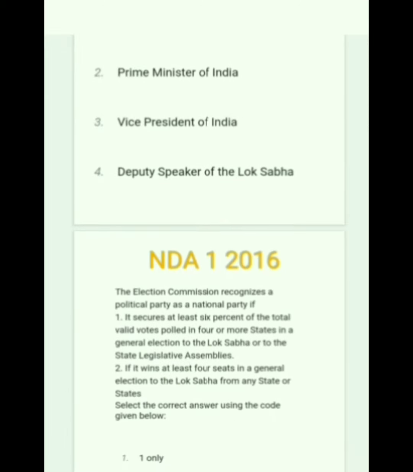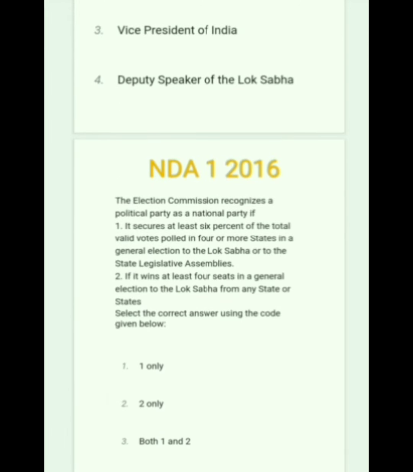Next question: the Election Commission recognizes a political party as a national party if it secures at least 6% of the total valid votes polled in 4 or more states in a general election to the Lok Sabha or to the State Legislative Assembly. It is correct.